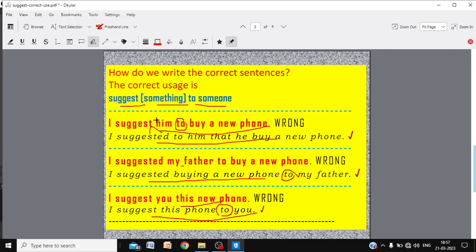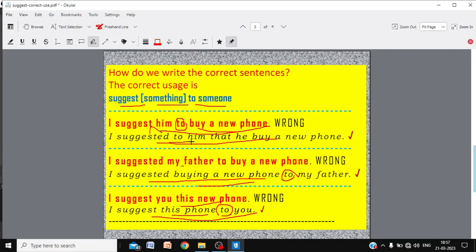And to whom you are suggesting, "I suggested to him," "I suggested to my father," here the to is needed. Buying a new phone, of course, you can use without the word to. And "I suggested this phone."